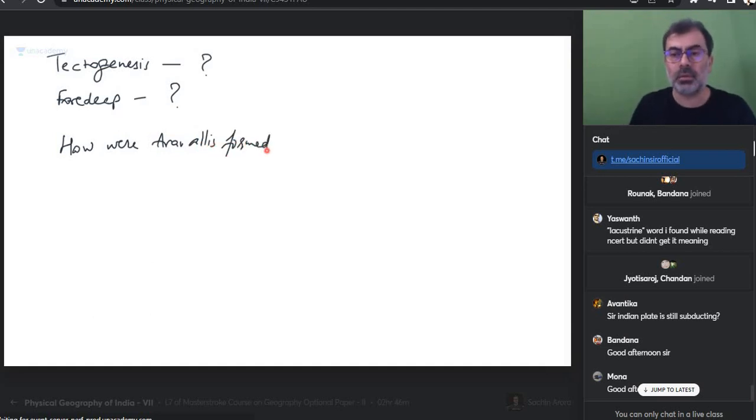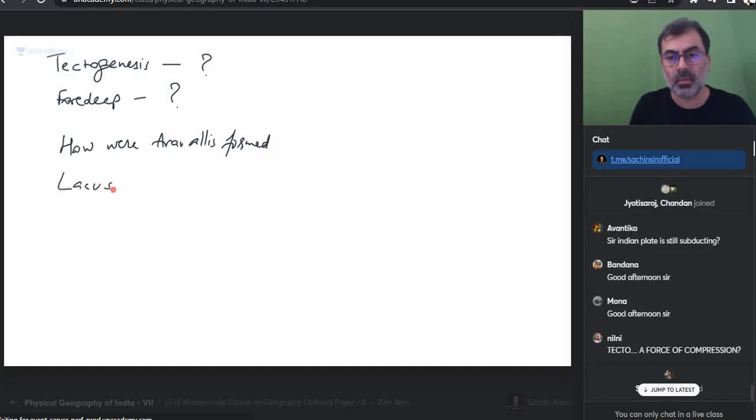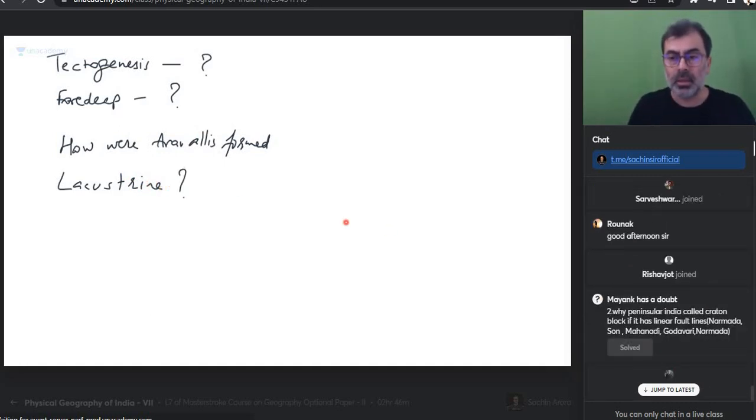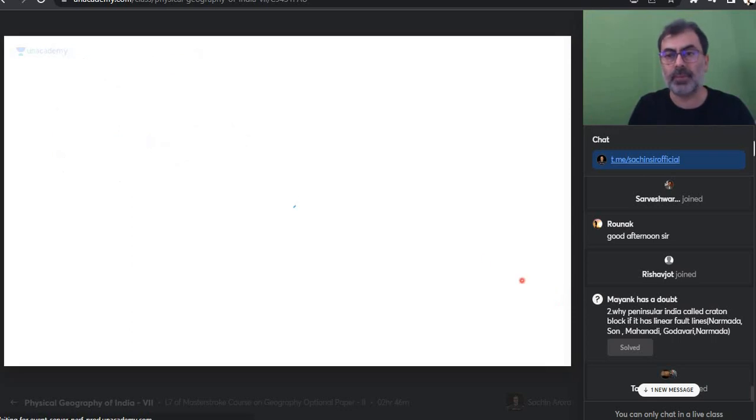Okay, lacustrine word I found while reading NCERT but did not get its meaning. So lacustrine, it is not in NCERT, but you could have looked it up. Lacustrine, tecto, a force of compression. Perfect. Mayank has a question. Why is peninsular India called the Cratonic block if it is a linear fault line? Why is peninsular India called the Cratonic block?